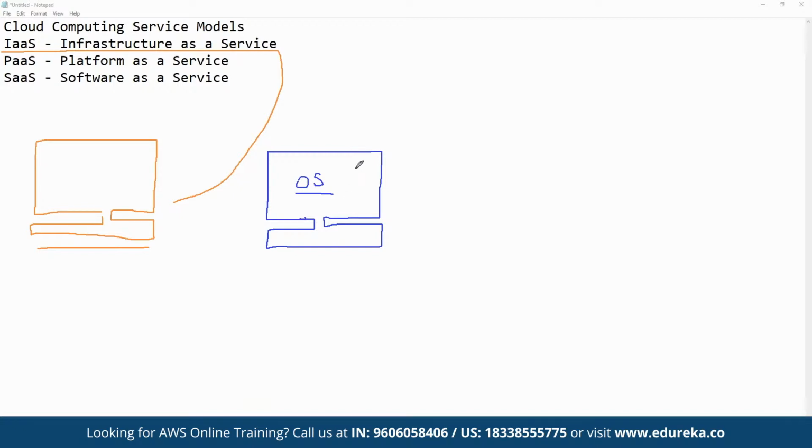So here we are getting the entire infrastructure, plus the entire platform is also available to us so that we can get started on using this system right away. And then we can install further applications, we can upload our own data set, we can configure it as per the requirement. So this is referred to as platform as a service.